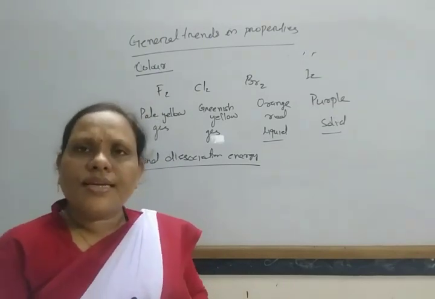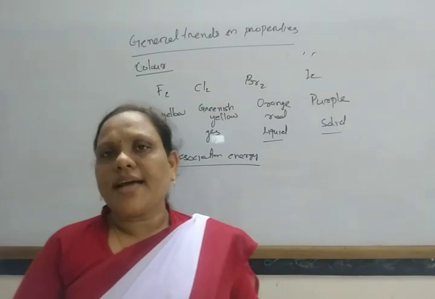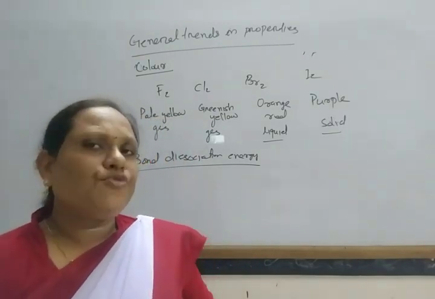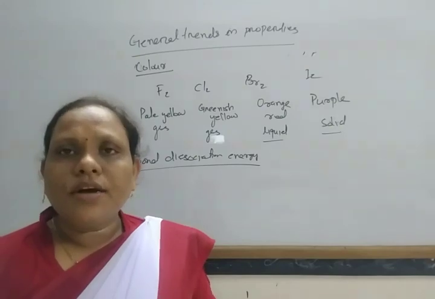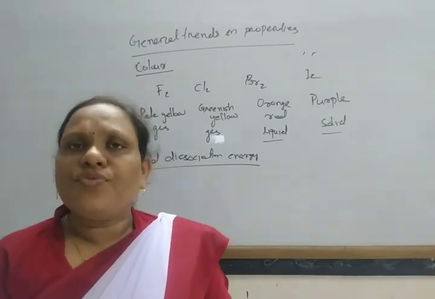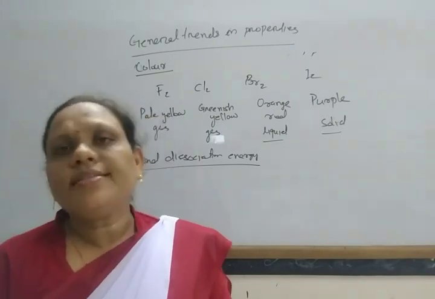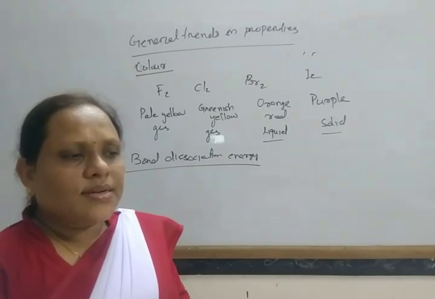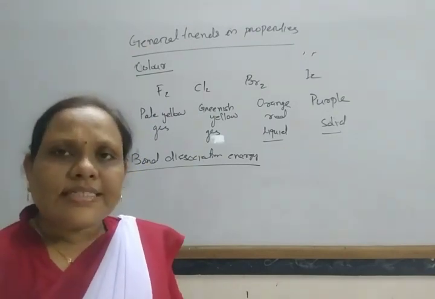However, fluorine, due to its very small size and inter-electronic repulsion, has a bond dissociation energy less than that of chlorine. Due to this electronic repulsion, bond breaking takes place easily.